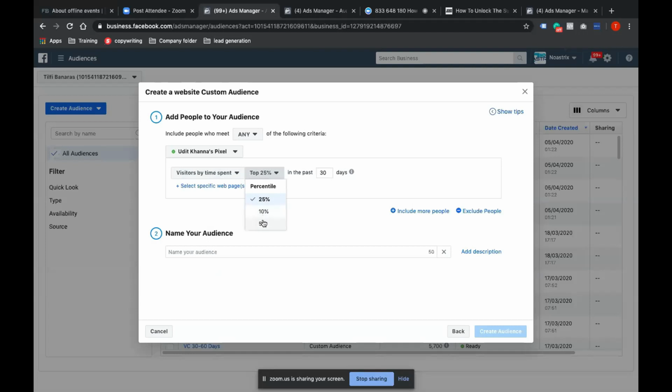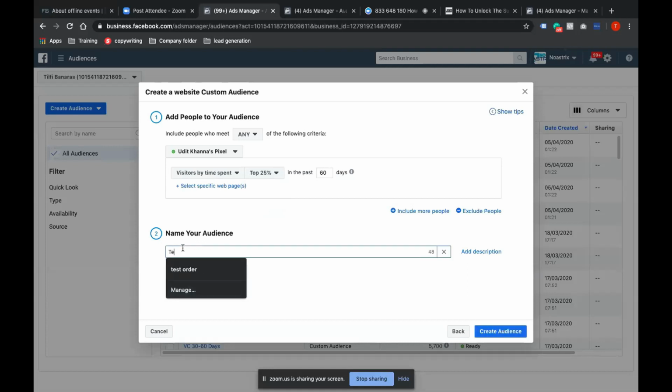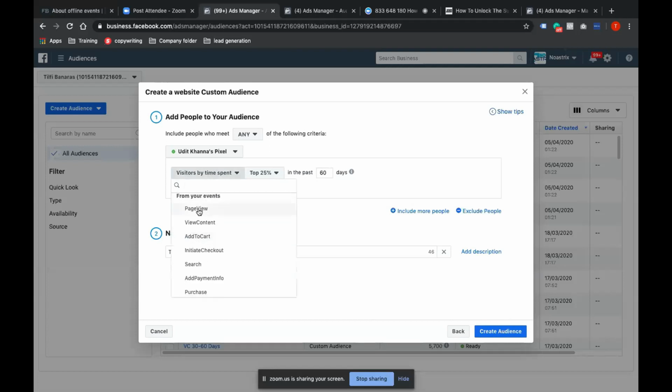Depending on my requirement, if I want to target a bigger chunk, I would choose, let's say, 60 days, 90 days, 180 days, top 25%. So I'll just create a test, and I'll create an audience. Now, what happens is, this is very critical.